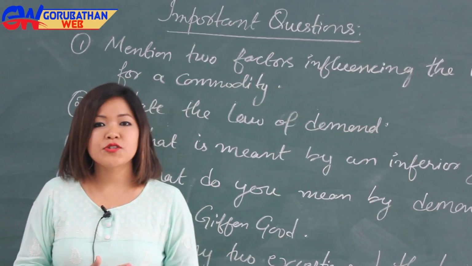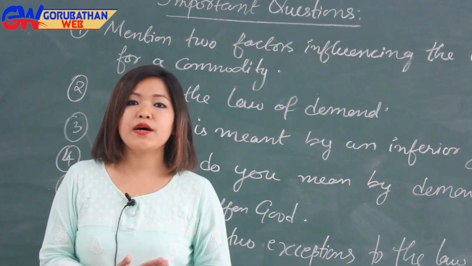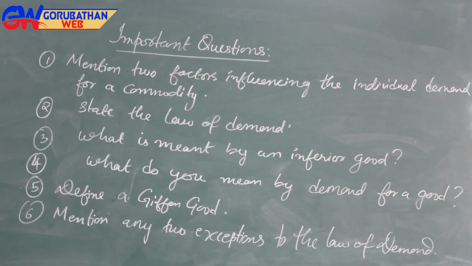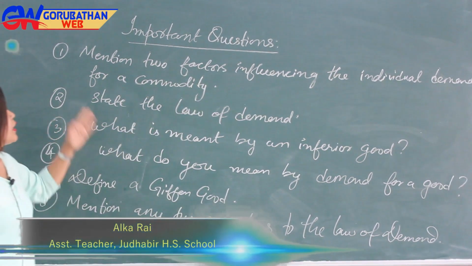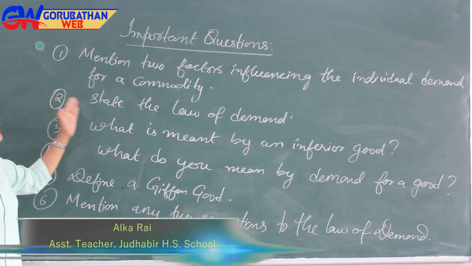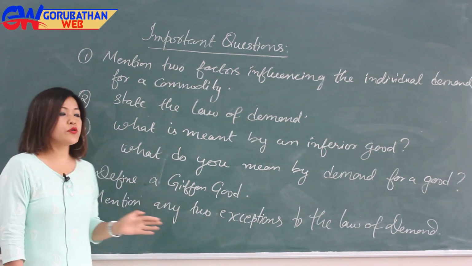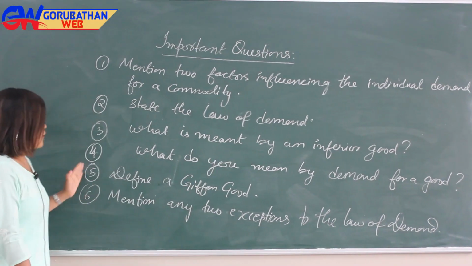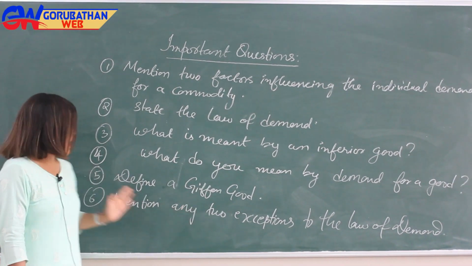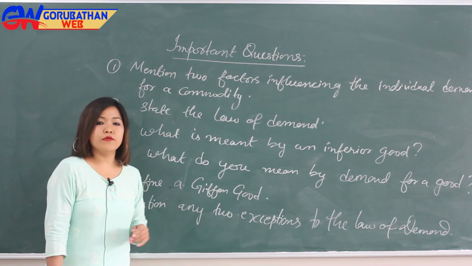Okay, hope you have understood the chapter demand, and from this chapter you will get questions for 2 marks. Here are some important questions which may appear in the examinations. Number 1: mention 2 factors influencing the individual demand for a commodity. Second: state the law of demand. Third: what is meant by an inferior good. Fourth: what do you mean by demand for a good. Fifth: define a Giffen good. And the last one: mention any 2 exceptions to the law of demand.